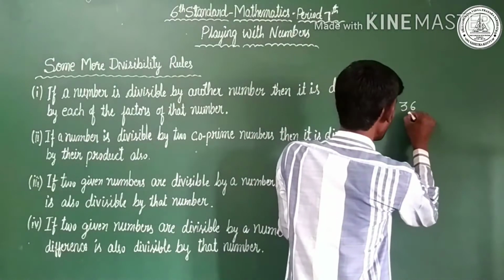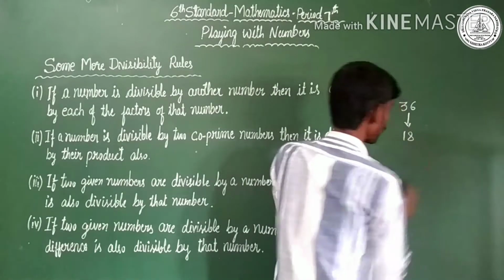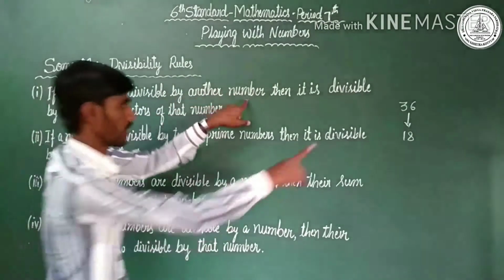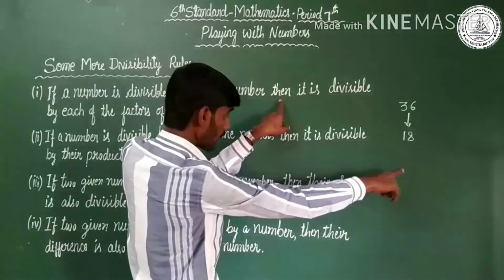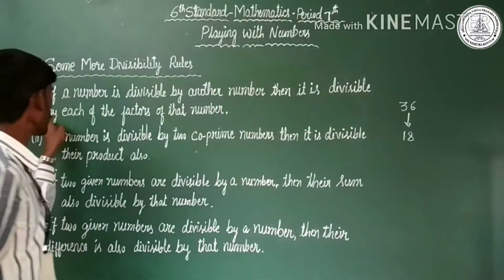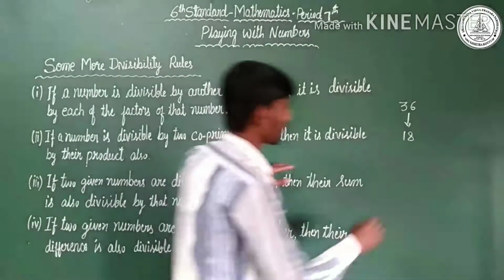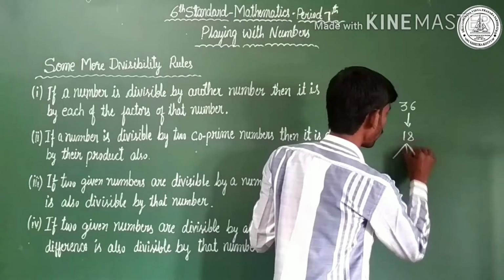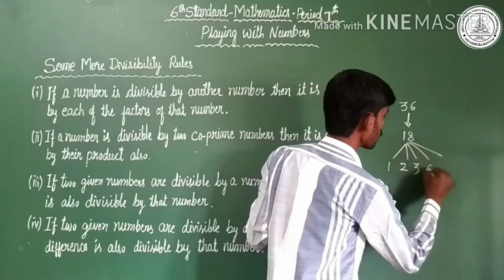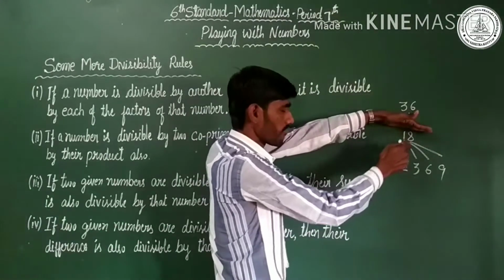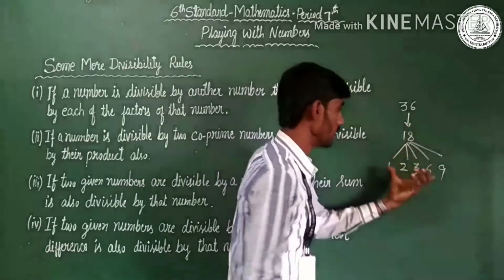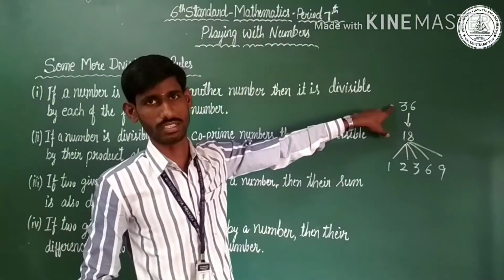36 is divisible by 18. Then it is divisible by each of the factors of that number. Which are the factors of 18? The factors of 18 are 1, 2, 3, 6, 9. These numbers also divide 36.